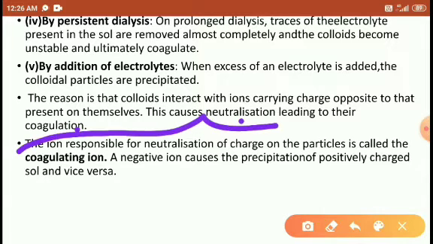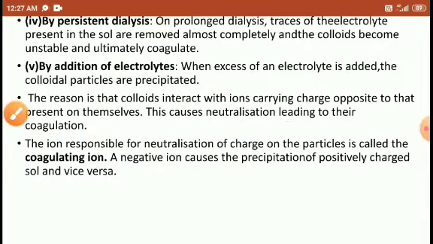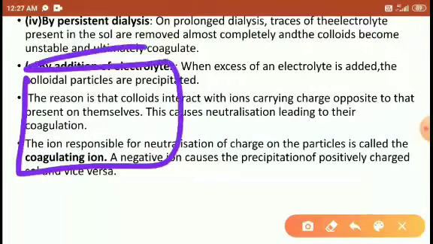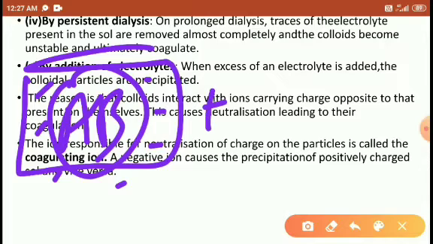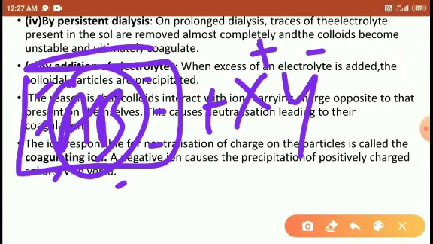The ions responsible for the neutralization of charge are called coagulation ions. So which ions are responsible for the precipitation? That is what we call the coagulation ions. For example, I had already told you the AB minus, the negative charge colloid. For stabilization purpose we are using the X ion. X is the positive charge, Y is the minus charge.